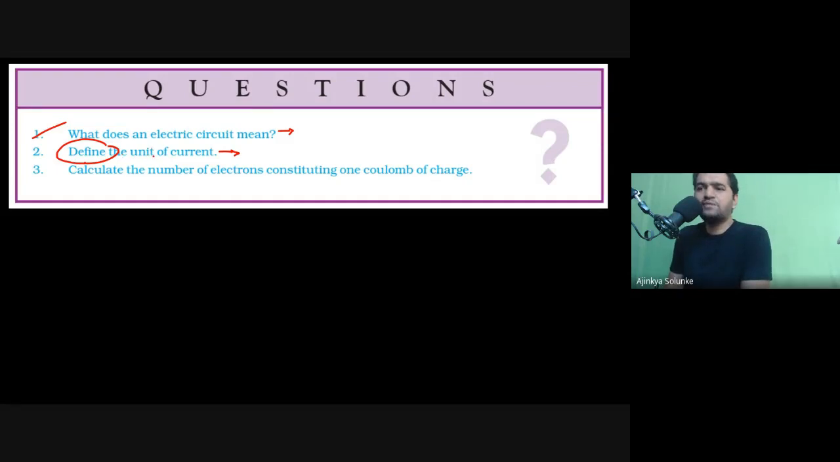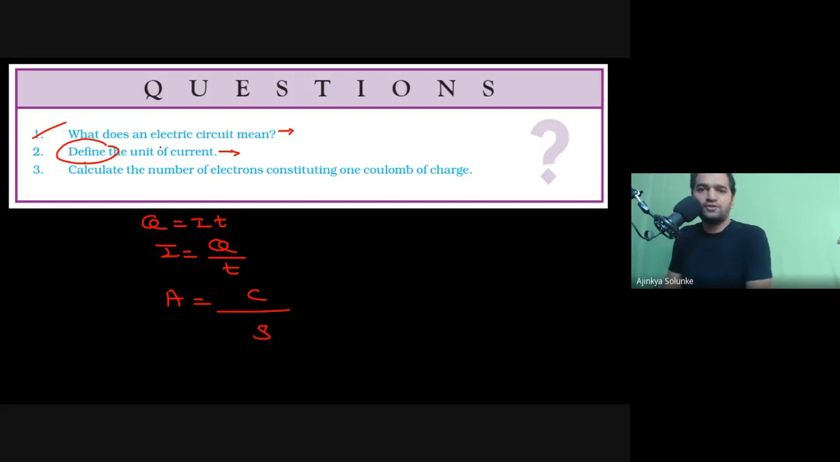Okay, so for that purpose, first you have to write down the formula. What is the formula? Q is equal to I into T. So I will be equal to Q by T. Now you have to write down the units of all of them. Unit of current is ampere. Unit of electric charge is coulomb. And unit for time is seconds.